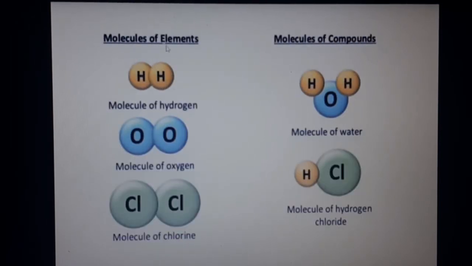So we have molecules of elements like hydrogen, H2, oxygen, O2 and Cl2. So these are molecules of the same elements. If you come to molecules of compounds, H2O is a molecule of water, HCl is a molecule of hydrogen chloride, or we can say hydrochloric acid. So these are called molecules. Molecules means more than one atom grouped together or chemically combined.